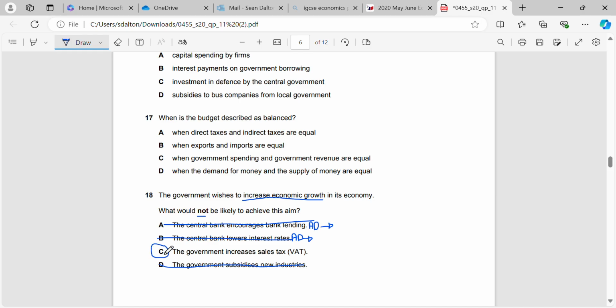Whereas imposing or increasing indirect taxes like a sales tax or VAT is unlikely to increase economic growth. It's going to result in less goods and services being consumed because it now becomes more expensive to consume them.